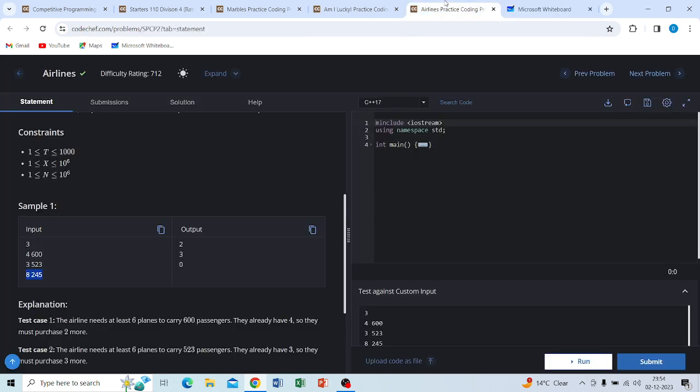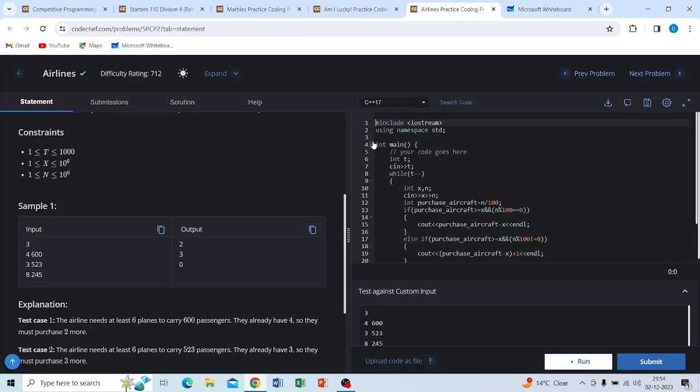So how can you solve it? It is a very simple problem. We simply take the test cases, and for each test case you initialize the user input, which is x and n.